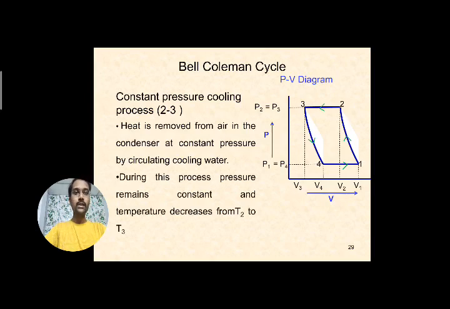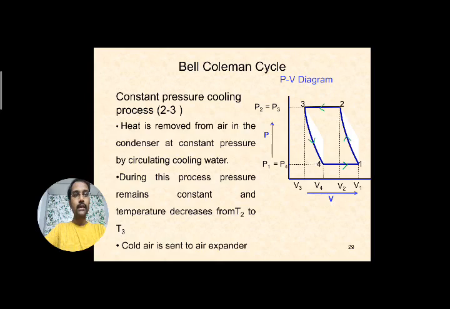So during this process, pressure remains constant and temperature decreases. If you can observe here, P2 is equal to P3. And what happened to the temperature? So temperature decreases from T2 to T3. Temperature drop will take place because heat is being removed in the condenser. So this is the complete process in the condenser.